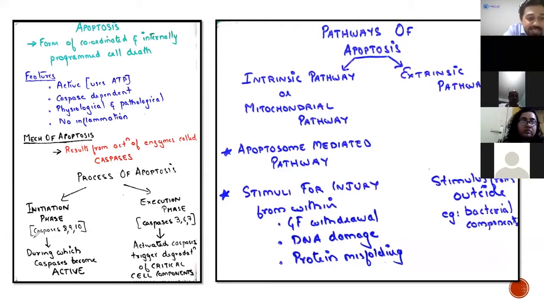In the initiation phase, there are three caspases which play a role: caspase 8, 9, and 10. Very easy to remember, initiation 8, 9, and 10. Execution phase, there are three caspases: caspase 3, caspase 6, and caspase 7. Initiation 8, 9, 10. Execution 3, 6, and 7.